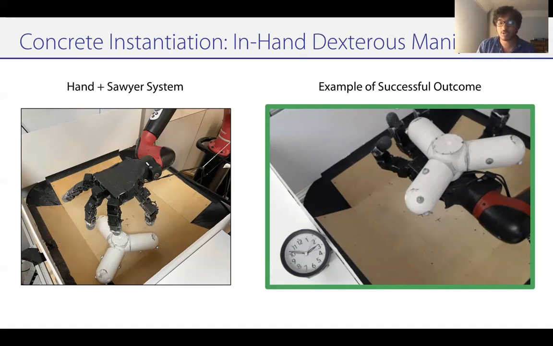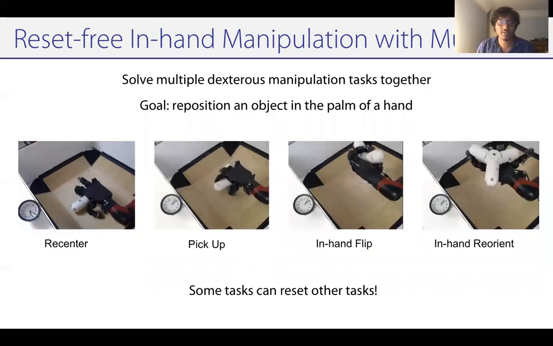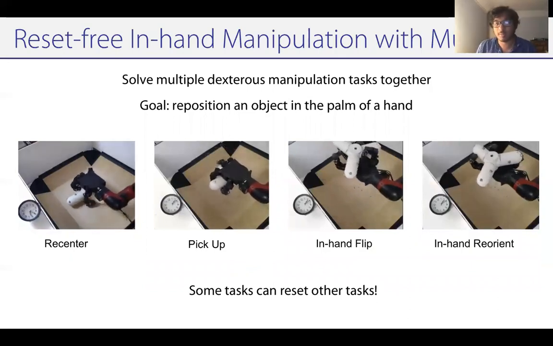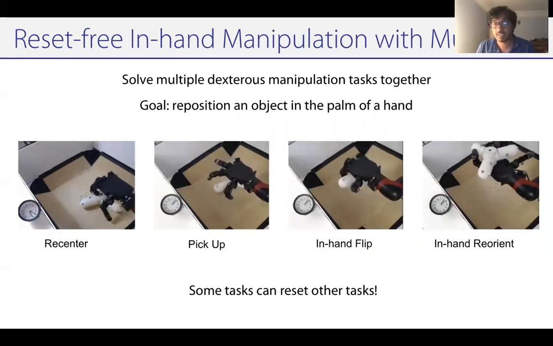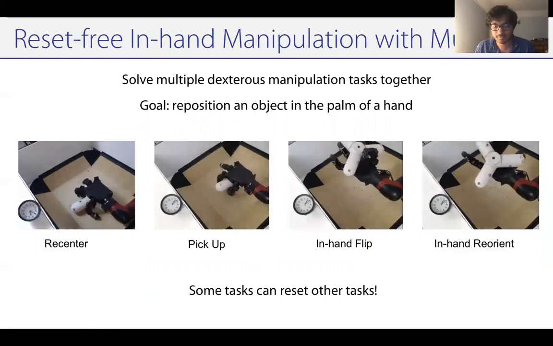Now, if this task was being solved in isolation, as we saw earlier, the reset-free reinforcement learning problem can be quite difficult. But instead, what we're going to try and do here is solve multiple different tasks together. So we might be trying to solve the task of recentering, picking up, in-hand flipping, and in-hand reorientation all together. The key here is some tasks can provide resets for other tasks naturally.